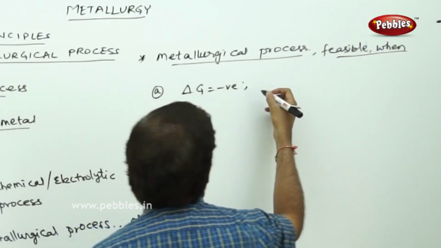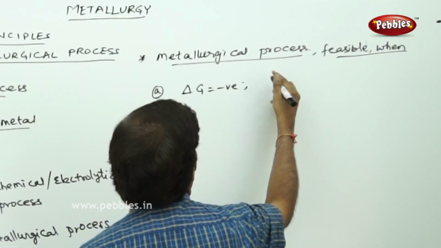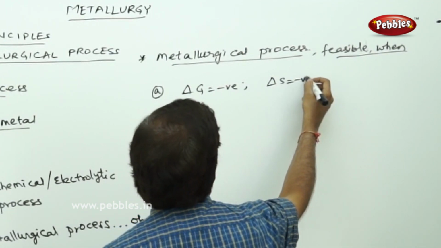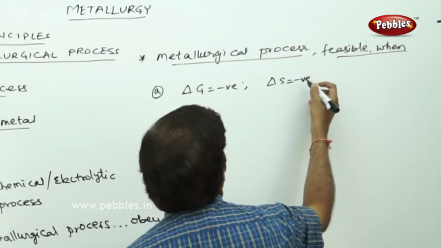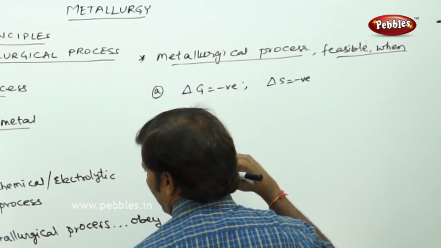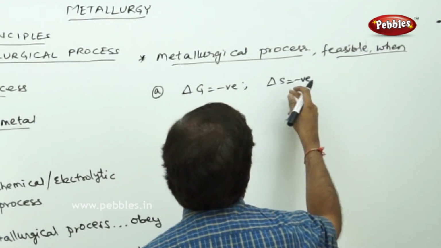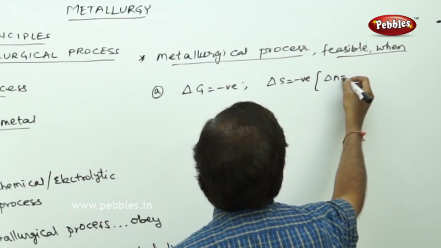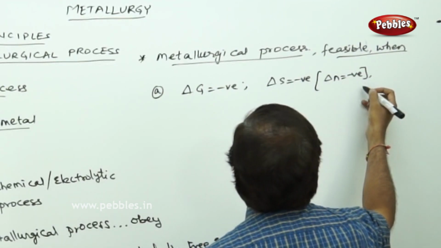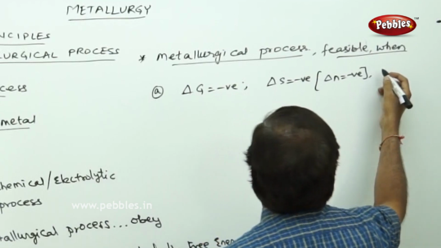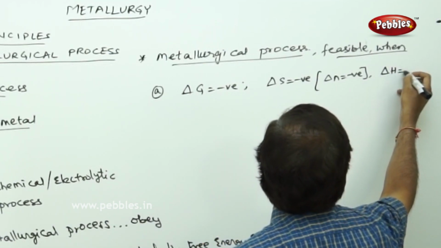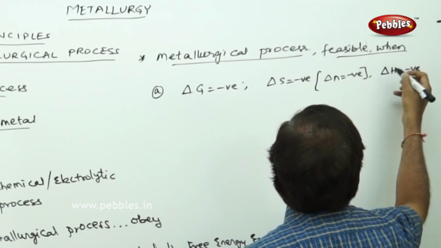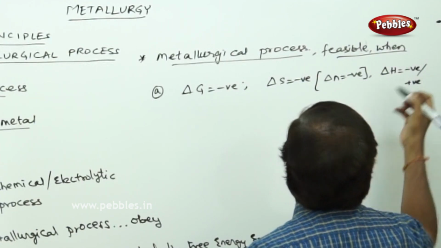When free energy is negative, the entropy change should be negative for the metallurgical process, which also means that the change in number of moles should be negative. Under such a case, the enthalpy change can be negative or it can be positive, whatever.